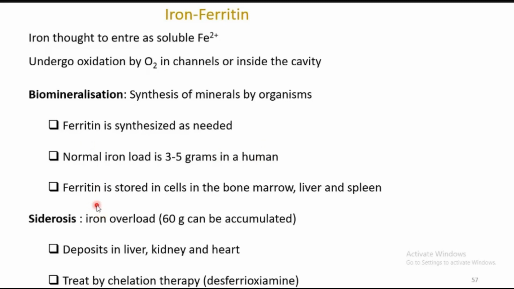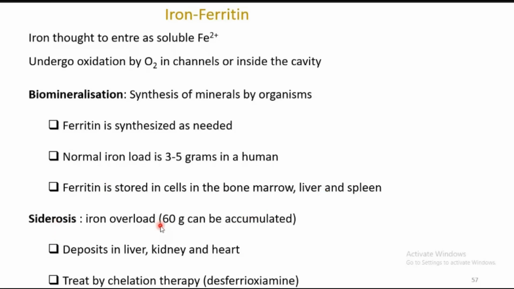The protein ferritin is present in bone marrow, liver, spleen, and most of the places where it is needed. That is the reason why, if you are feeling anemic, people will advise you to eat some goat liver or something similar, since it has more iron content.